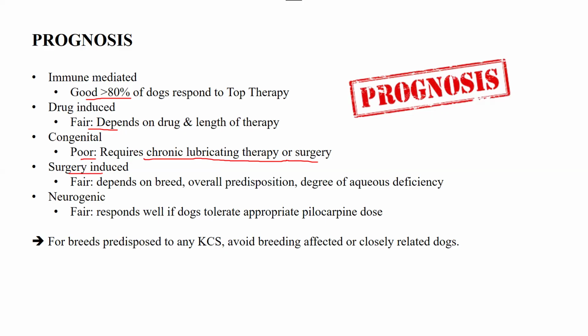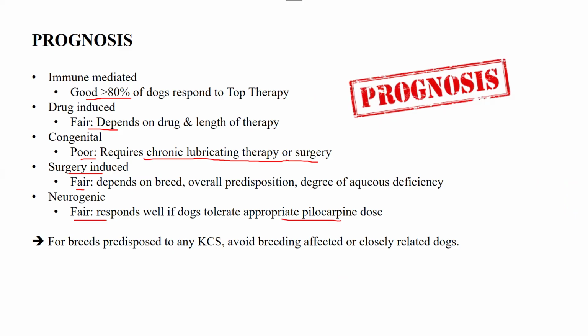Then we have surgery induced. The prognosis is fair. It depends upon breed, overall predisposition, and degree of aqueous deficiency. Then we have neurogenic. It has a fair prognosis and responds well if the dog tolerates an appropriate pilocarpine dose. So if the dose is good enough that it's not causing any side effects and the dog is also giving positive responses, it depends upon that. Otherwise, it's fair.